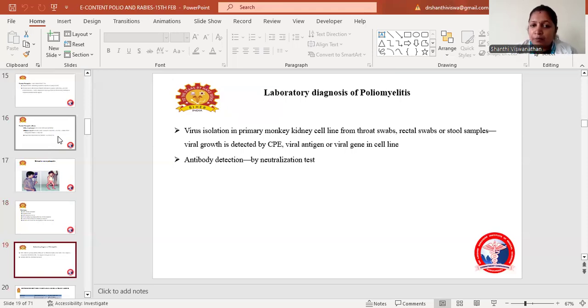Coming to the lab diagnosis of poliomyelitis, virus isolation is done in a primary monkey kidney cell line. The samples we have to collect are throat swab, rectal swab, and stool samples from the affected patients. Then we do viral isolation in the primary monkey kidney cell line. Viral growth is detected by CPE, then viral antigen or viral gene in the cell line. Antibody detection is by neutralization test.